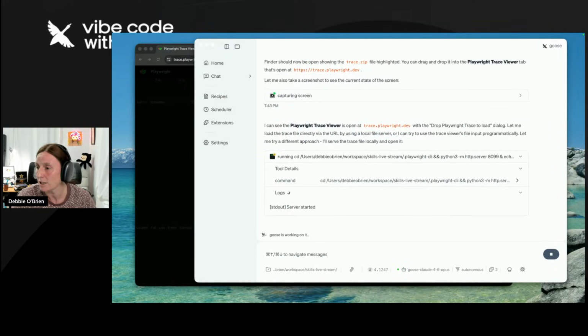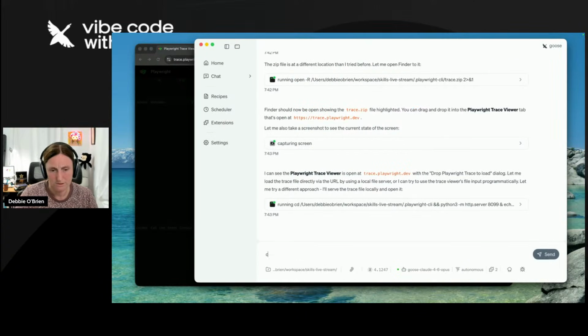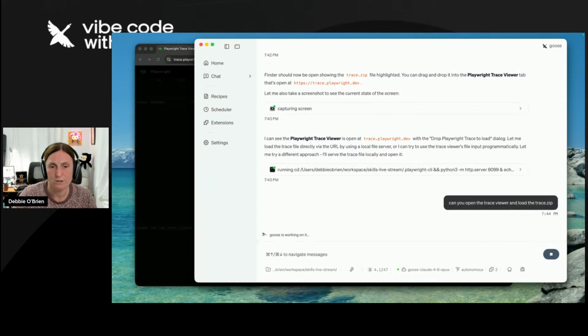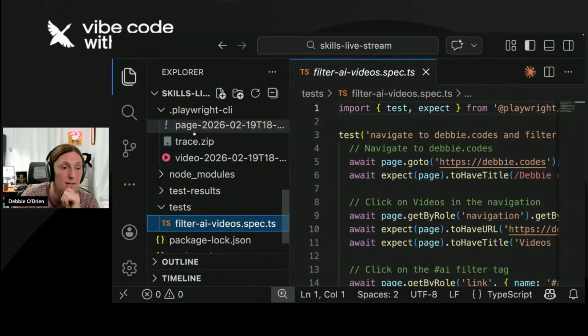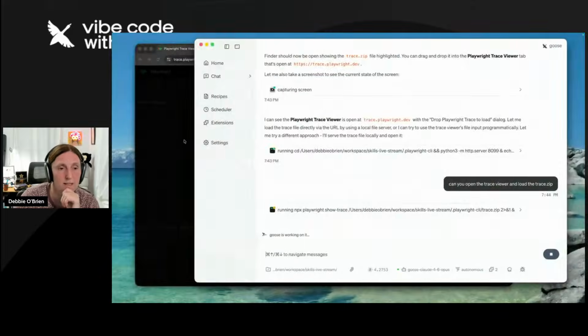that file. It's in workspaces, skills live stream, and test result. Oh, I can't see it in here. Damn it. Let me stop Goose and ask it to do it again. Can you open the trace viewer and load the trace? I think it's called trace.zip. And load the trace.zip file. Let me just go over here and show you and make sure. There it is. Trace.zip is there. So if not, I'll drag and drop it over. But let me see if Goose can figure it out.